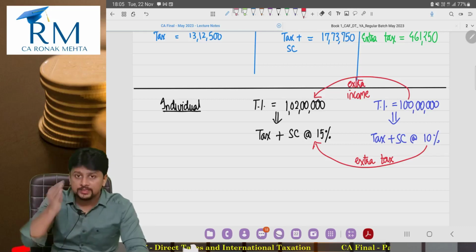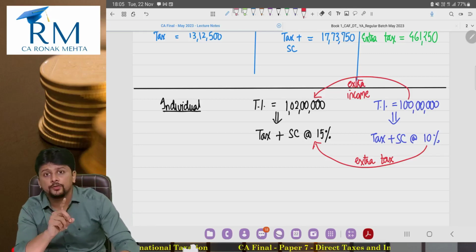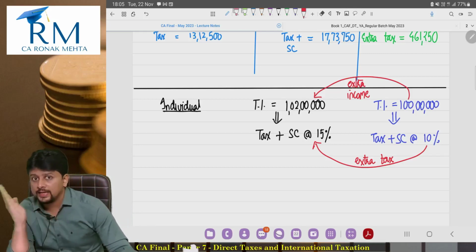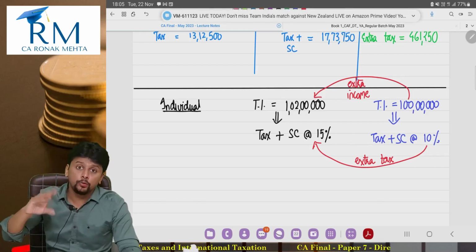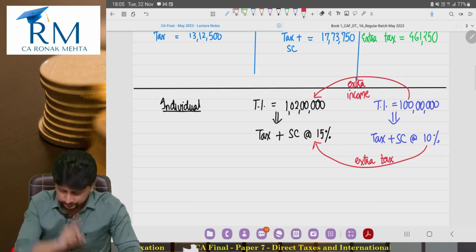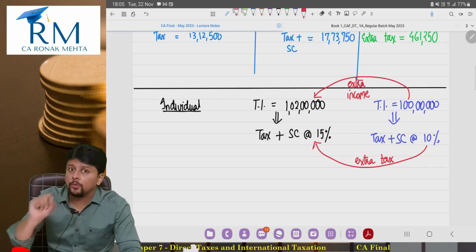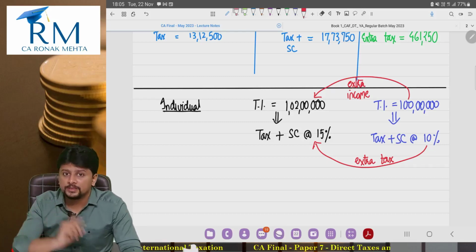From 25% to 37%, you will have to check for marginal relief. In case of a domestic company, income above 1 crore, 7% surcharge. Income above 10 crores, 12% surcharge.